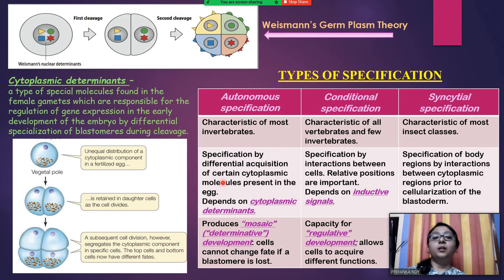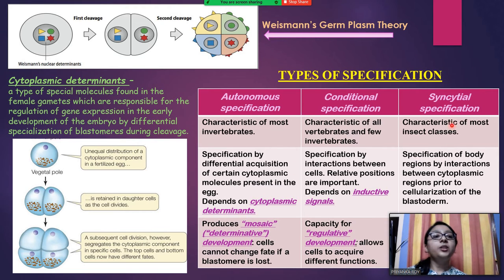Even if you remove certain cells which were supposed to produce something, you will see that the other cells have acquired the ability to produce all the possible cell types, even when they are missing, and then give rise to an entire complete organism. So this kind of development is known as regulative development, and it is a conditional specification, like it is conditioned. But in the case of autonomous specification, it is already fixed. The determination is already done such that it cannot be changed, altered, or influenced by something else. This is the basic difference.